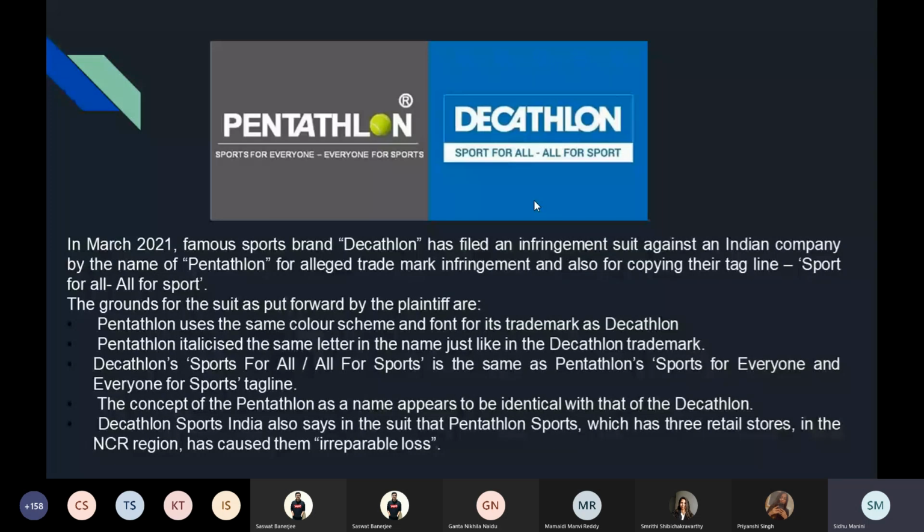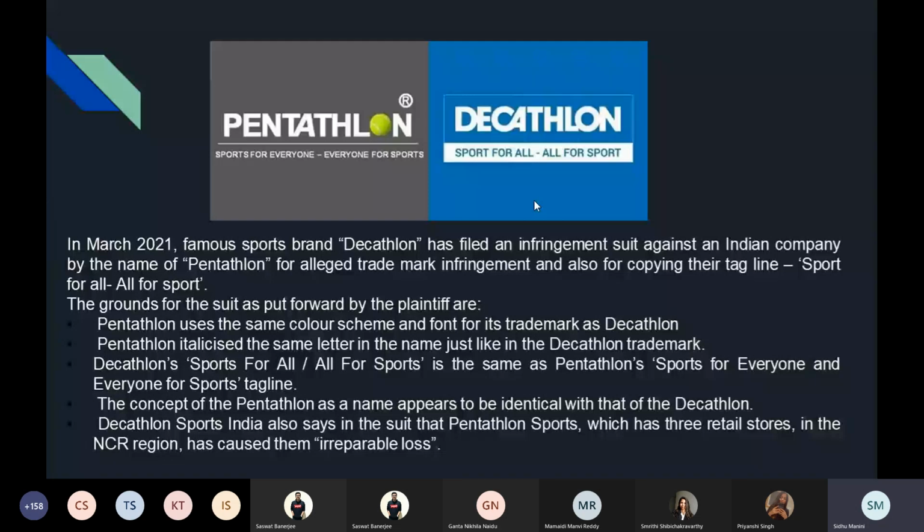The grounds for the suit, as put forward by the plaintiff, are Pentathlon uses the same color scheme and font for its trademark. Pentathlon italicized the same letter in the name, just like the Decathlon trademark. Decathlon's "Sport for all for sport" is the same as Pentathlon's "Sport for everyone and everyone for sports" tagline. The concept of the pentathlon as a name appears to be identical with that of decathlon.